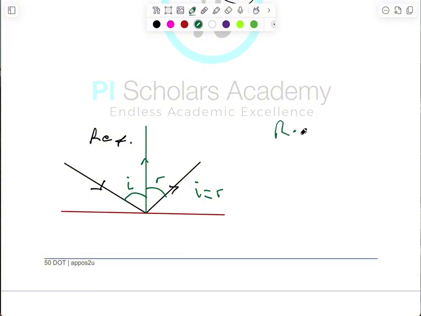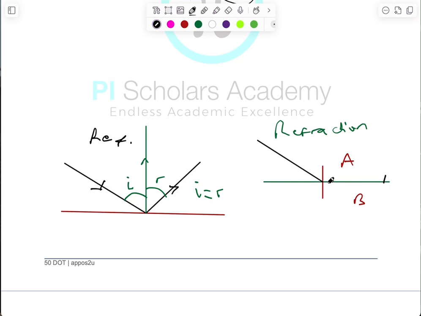Now, the next one is refraction. So refraction is simply when you have, let's say, a line of separation, and let me draw a normal ray just between this. So let's say this is a medium, let's call this medium A, and let's call this medium B. When light travels from medium A and gets to this point of separation, the light will pass through it. Of course, this object is a transparent object. Light can pass through it.